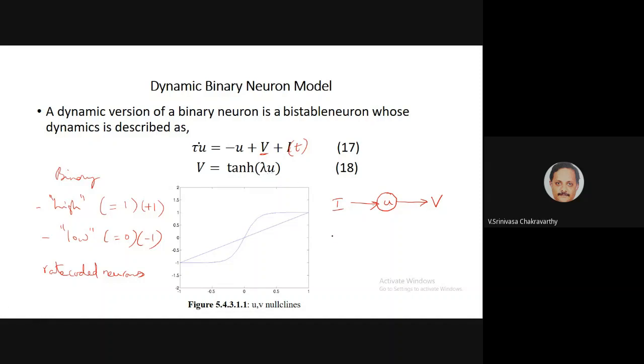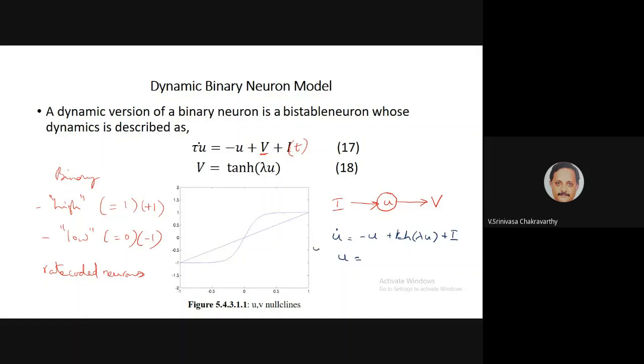So basically, if I ignore the tau for a second, U dot is equal to minus U plus tanh of lambda U plus I. Let us see what happens when U dot is 0.